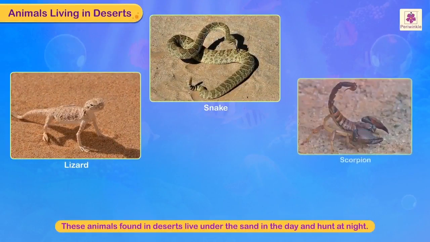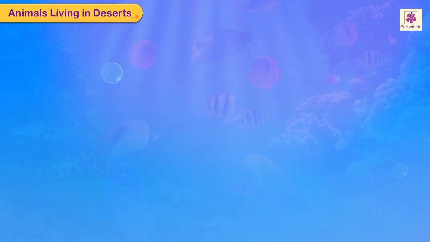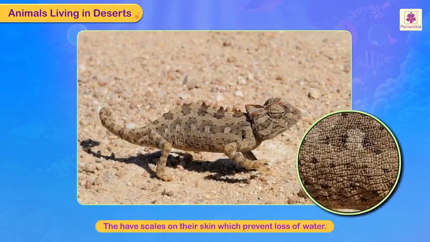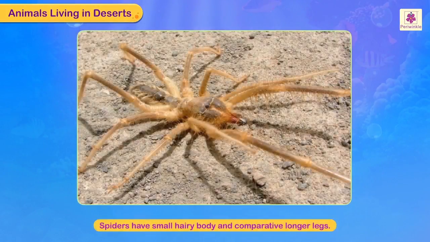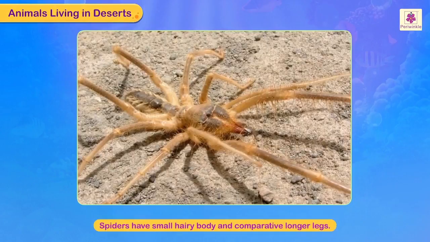Animals living in deserts. Lizards, snakes, scorpions, and spiders that are found in deserts live under the sand in the day and hunt at night. They take water from plants, either stored water inside the plant or the dew and mist on the plant's surface. They have scales on their skin which prevent loss of water, while spiders have smaller, hairy body and comparatively longer legs.